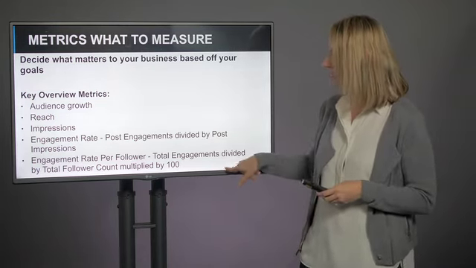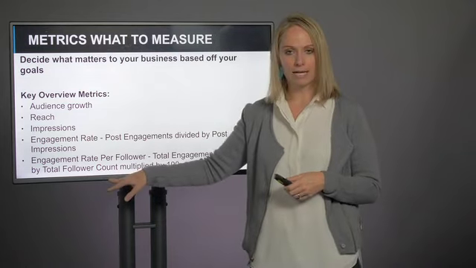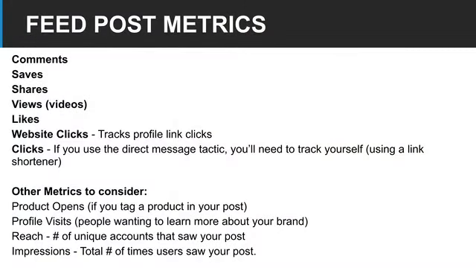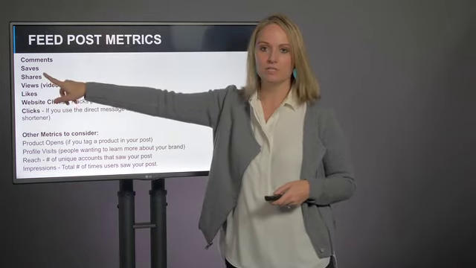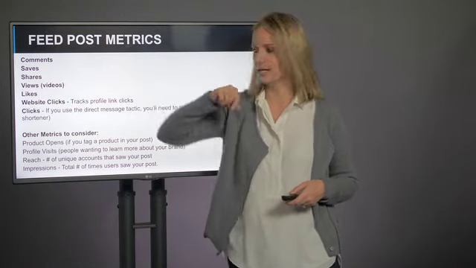That's going to be your total engagements divided by your total follower count times 100. Okay, so let's take a look at feed post metrics. Here are some of the main metrics you want to follow. Comments, saves. Those, remember, are going to be private. So people will save your content piece to a private collection. It's a great indicator that your content is really working for your audience because they actually want to revisit it later. Shares, that's also a great indication your content is working because people want to share it with their followers. And you'll see people do this, they'll share your feed post to their stories.